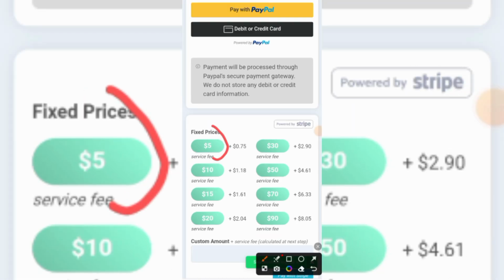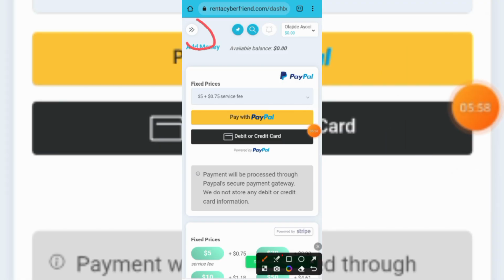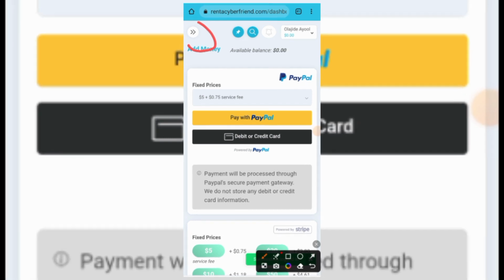And by the way, you could also set up your country right here. All you need is to go to the settings bar. Once you click on this tab right here, you could set up your country. You're going to see where you could put in your info and all of that.